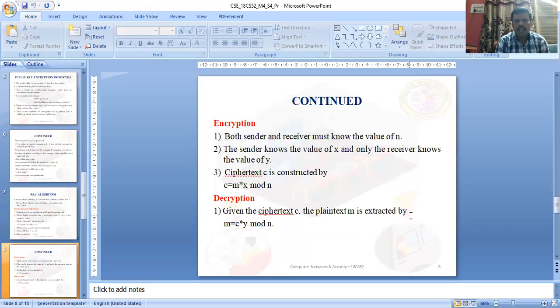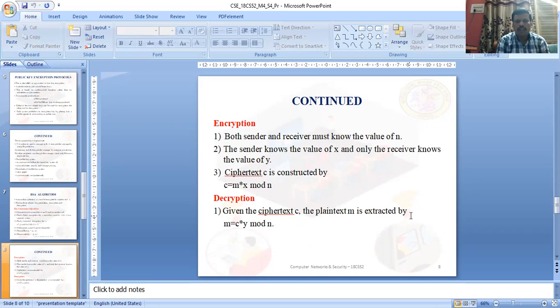In the encryption algorithm, both sender and receiver must know the value of N. The sender, user A, knows only the value of X, and the receiver, user B, knows only the value of Y. The ciphertext C is constructed as C equals M to the power of X mod N. This is the encryption algorithm.